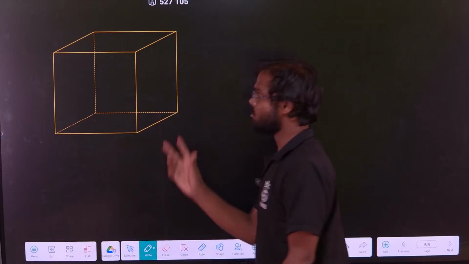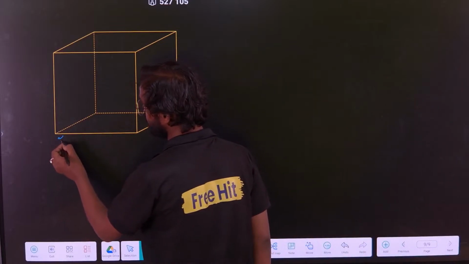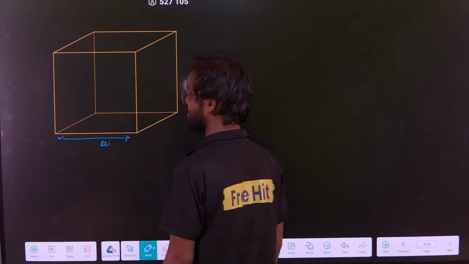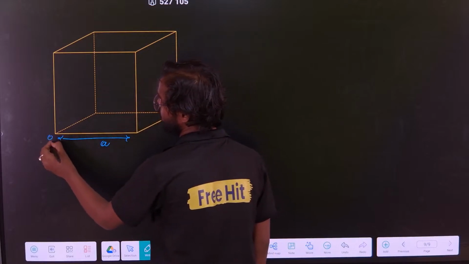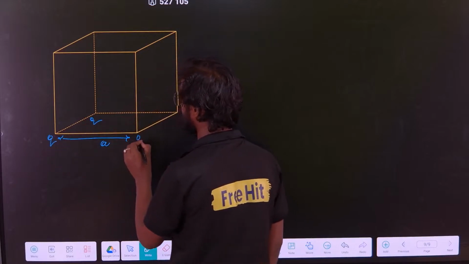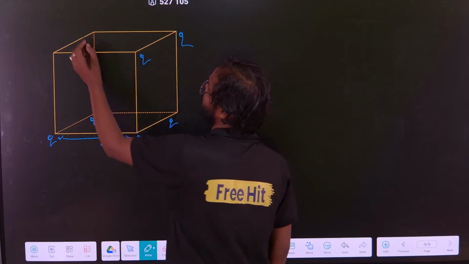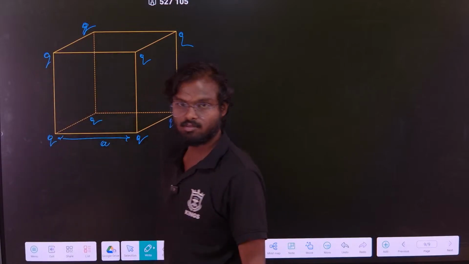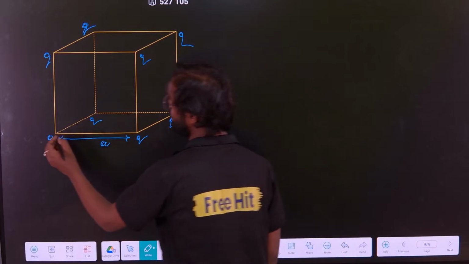So suppose this is a cube. The side of the cube is A. And a charge Q is placed at each of the eight corners. All are positive charge, plus Q. Clear? Okay. Now you have to find the force on this one.